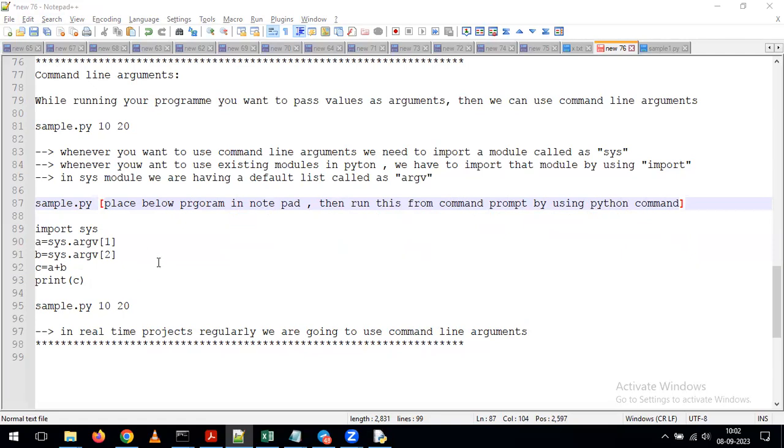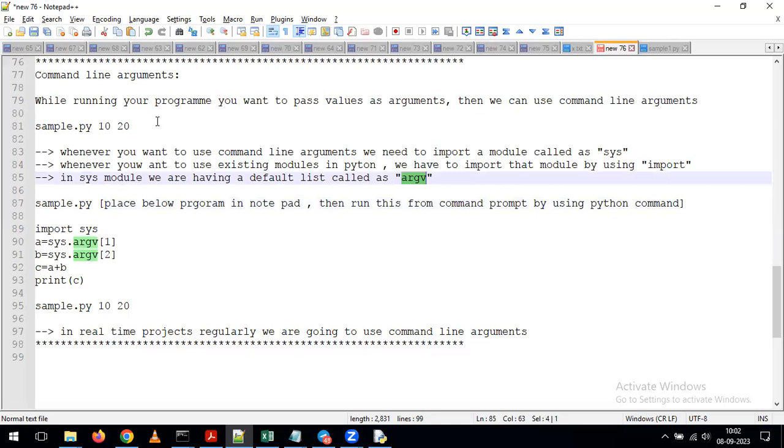Okay. Now one important thing, as part of using command line arguments, we need to use the module called sys. With the help of the sys module, it creates one list called argv. That list we use as part of our program. With that, you can pass the command line arguments to your program.